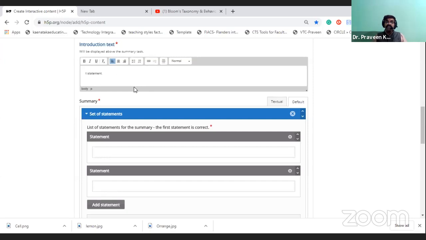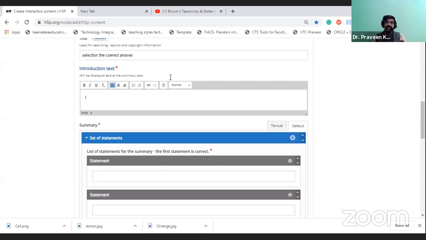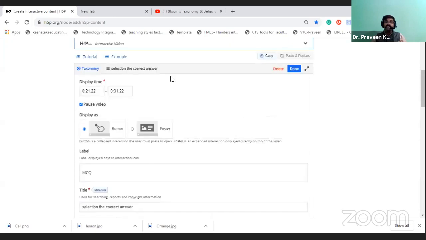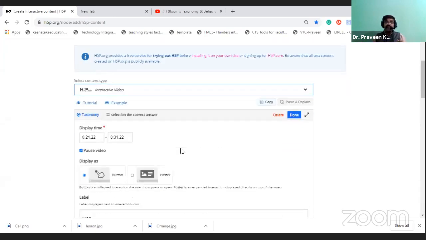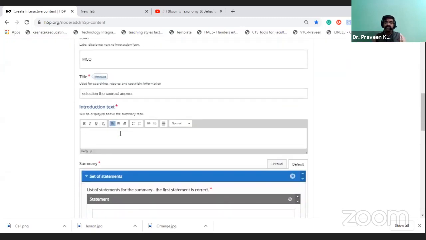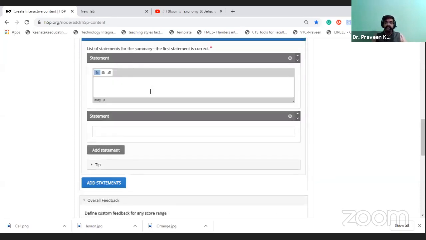You have to type the question based on that information. Here we will say, taxonomy given by who.